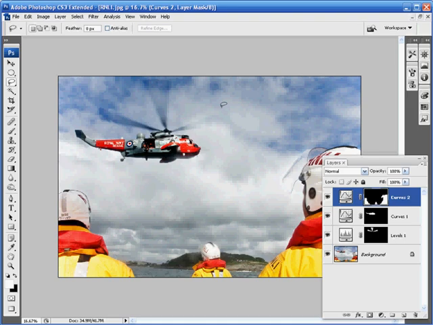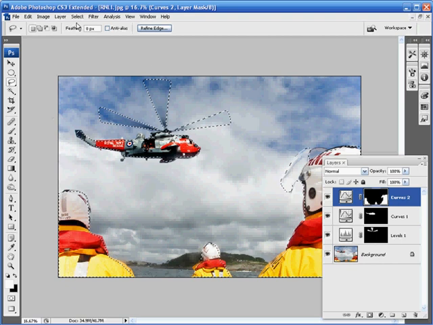Move into your Layers palette and hold down the Control key before clicking on your Curves 2 Layer Mask thumbnail. This will load up the marching ants around the lifeboat crew in the foreground of the image. Now, hold down Control and Shift at the same time and click on the Curves 1 Layer Mask thumbnail, and you'll see that the marching ants have appeared around the outside of the helicopter. Making sure you've still got Control and Shift held down, click on the Levels 1 Layer Mask thumbnail, and the rotor blades will also appear selected on your image.